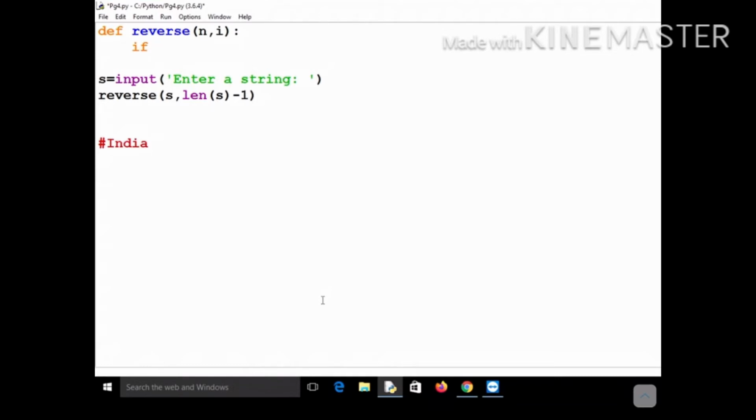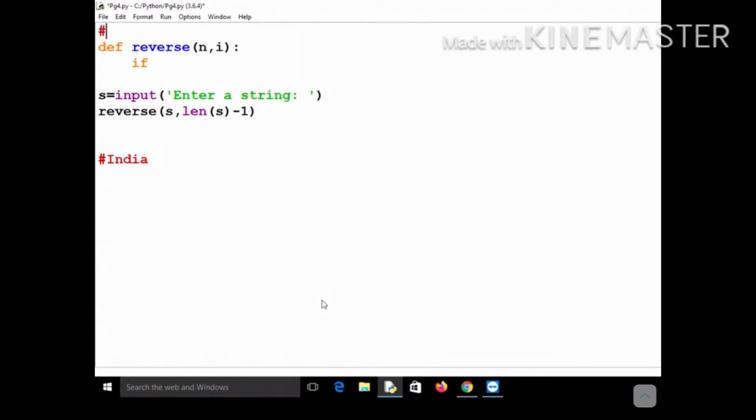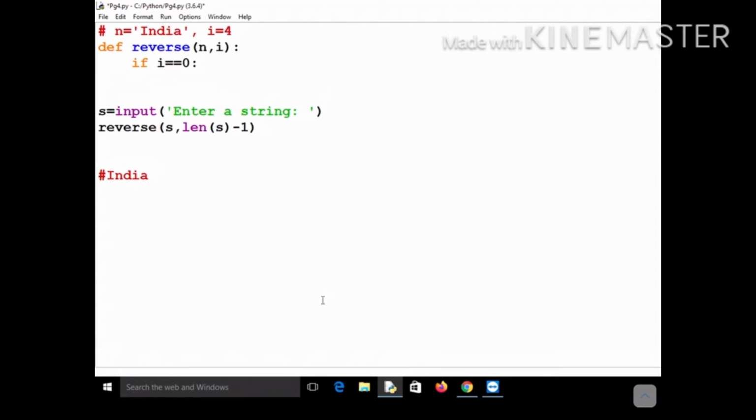When will it reach the base case? It will reach the base case when this I becomes equal to 0. At the starting, the value of I will be 4. Let me define it for India. At the beginning, your n will be India, and I will be equal to 4. Now, when do you have to stop? When this value of I becomes equal to 0. So if I equals 0, in that case you have to stop, but in that case also you have to print s[i].